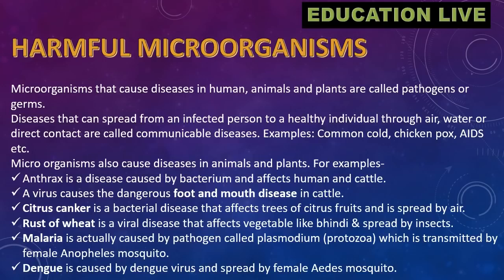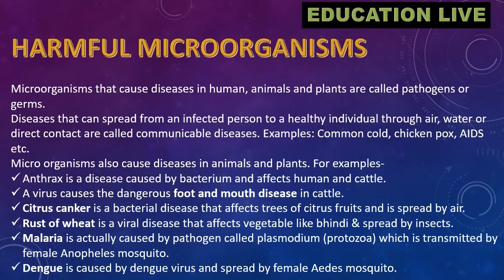Microorganisms also cause diseases in animals and plants. For example, anthrax is a disease caused by bacterium and affects human and cattle. A virus causes the dangerous foot and mouth disease in cattle. Citrus canker is a bacterial disease that affects trees of citrus fruits and is spread by air. Rust of wheat is a viral disease that affects vegetable like bhindi and spread by insects.